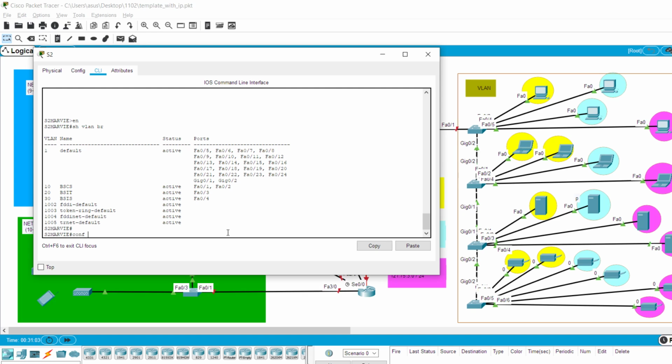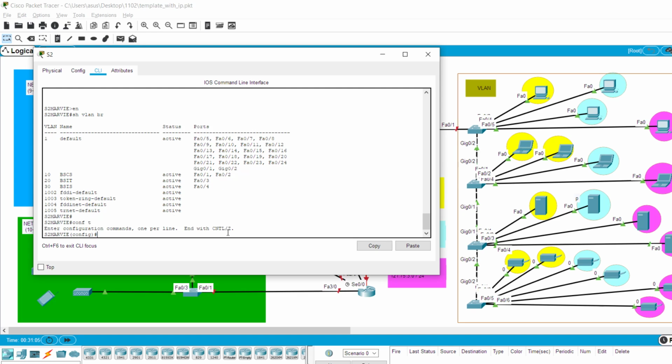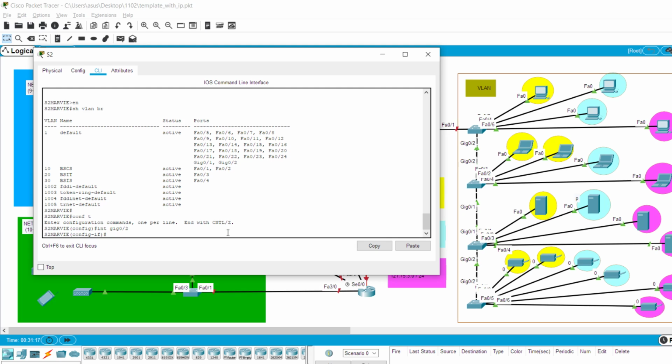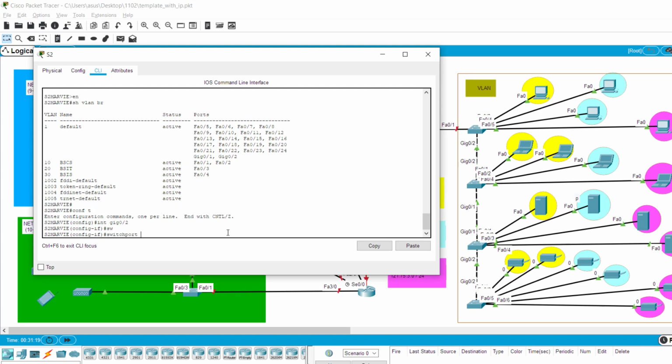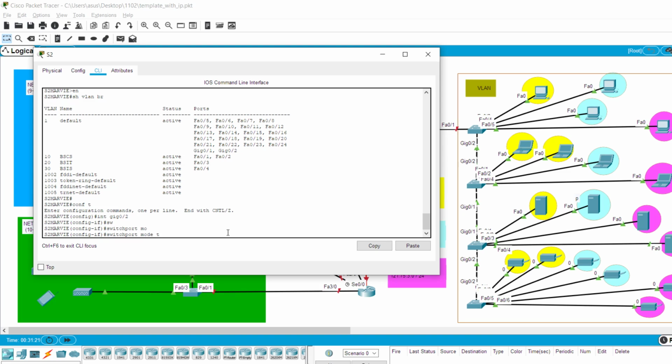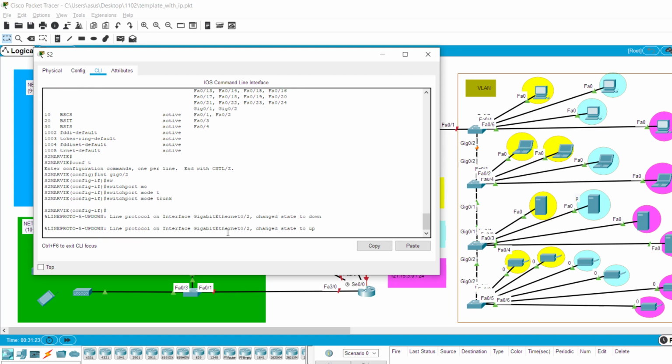So let's go to configure terminal. To trunk, we need to enter the interface, the port of the switch that's connected to the next switch. So interface gig 0/2, switchport mode trunk, sakto, and then yeah, it's kuan sakto.